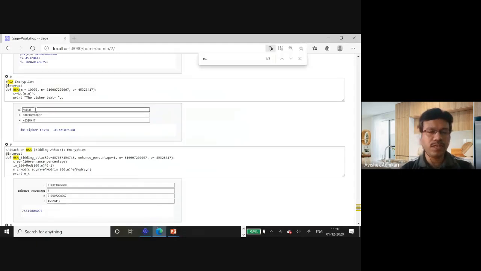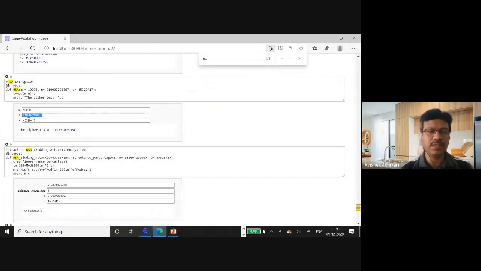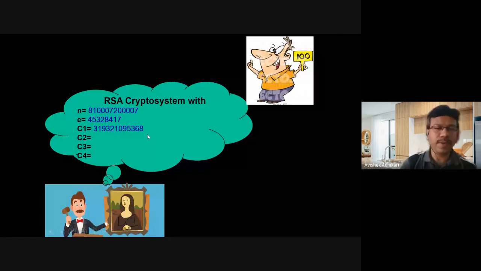So if I put it here, the value of M as 10,000, and here you can see the value of N is this value, and the value of E is this. With respect to that, if I compile this, I will get this value, and you can check that corresponding to the value of 10,000, the ciphertext is this. So the question is, how did I make this?